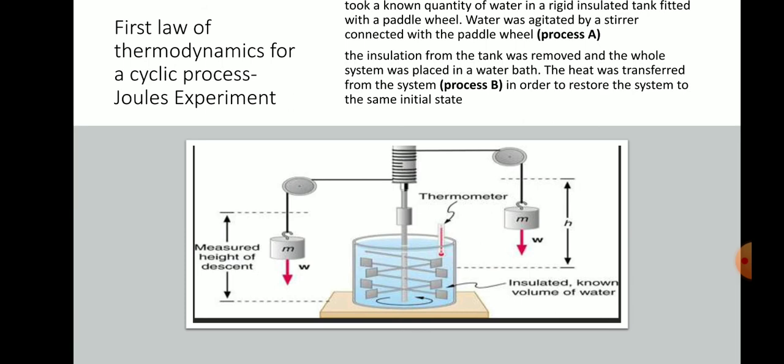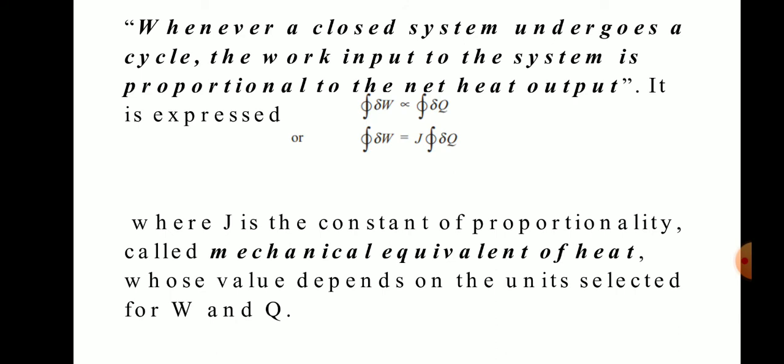With the help of this concept, we explain the first law for the cyclic process, which is: whenever a closed system undergoes a cycle, the work input to the system is proportional to the net heat output.